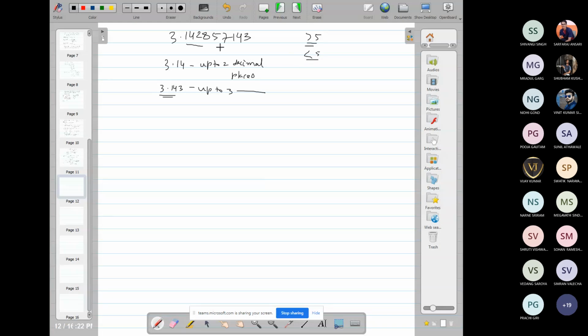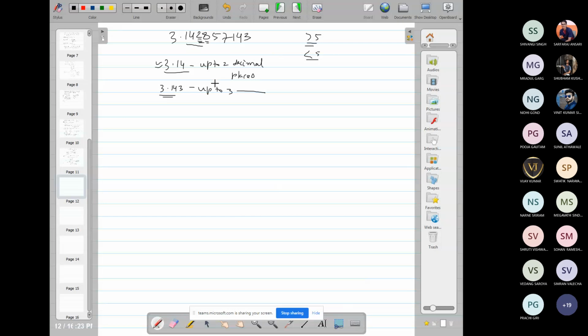For example, here for 2 decimal place, the third digit, that is n plus 1th digit, is 2, and this is less than 5. So the second digit remains unchanged, that is the value is approximated to 3.14. And up to 3 decimal place, the fourth digit is 8. This is greater than 5. In that case, we need to increase the third digit by 1. So it becomes 143.